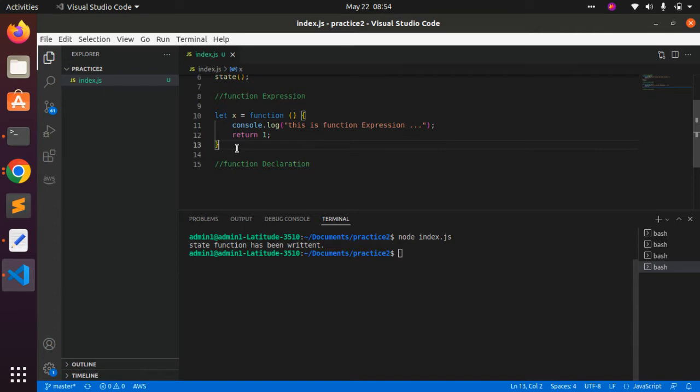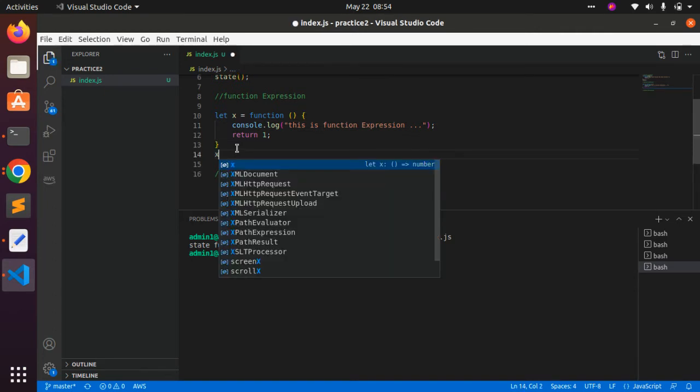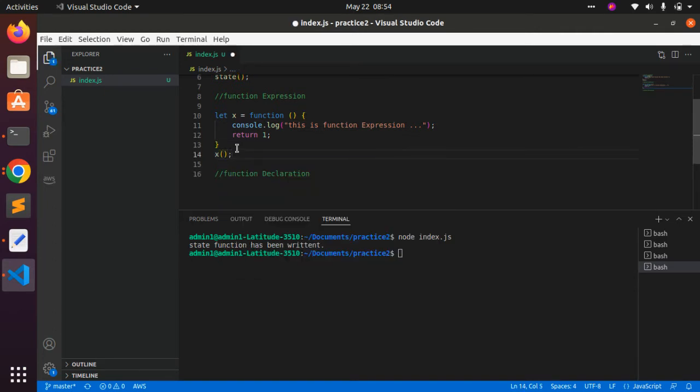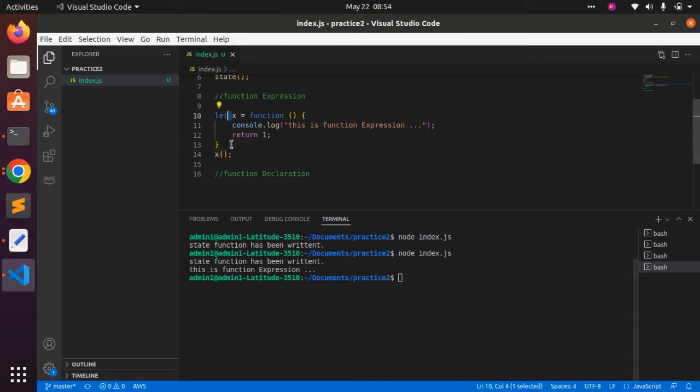Now if I have to call this function, then I need to call that variable. What will happen, because it is a variable? If you are not writing it this way, let's check what will happen. The first one has been called, but the second one has not been called.